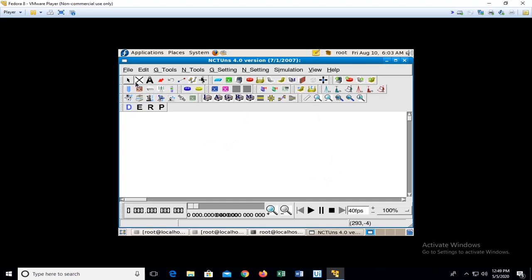Here we can see that there are many options available in order to build and test the overall network. If I hover around a few of them, you might have heard about the hub, switch, host, router, access point, and subnet creation. These are just a few to name. Then a few of the important parameters we have to look out for are the D, E, R, P that are specified.